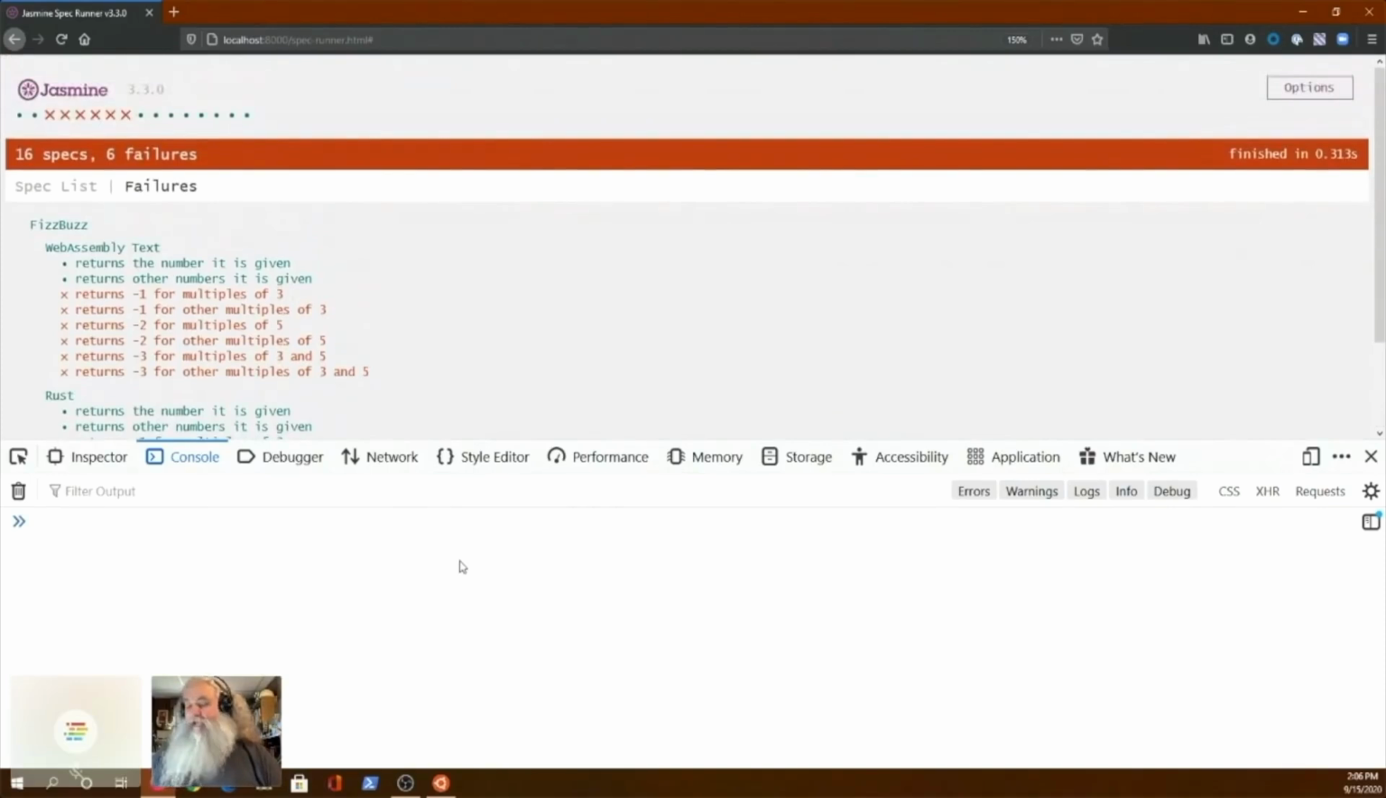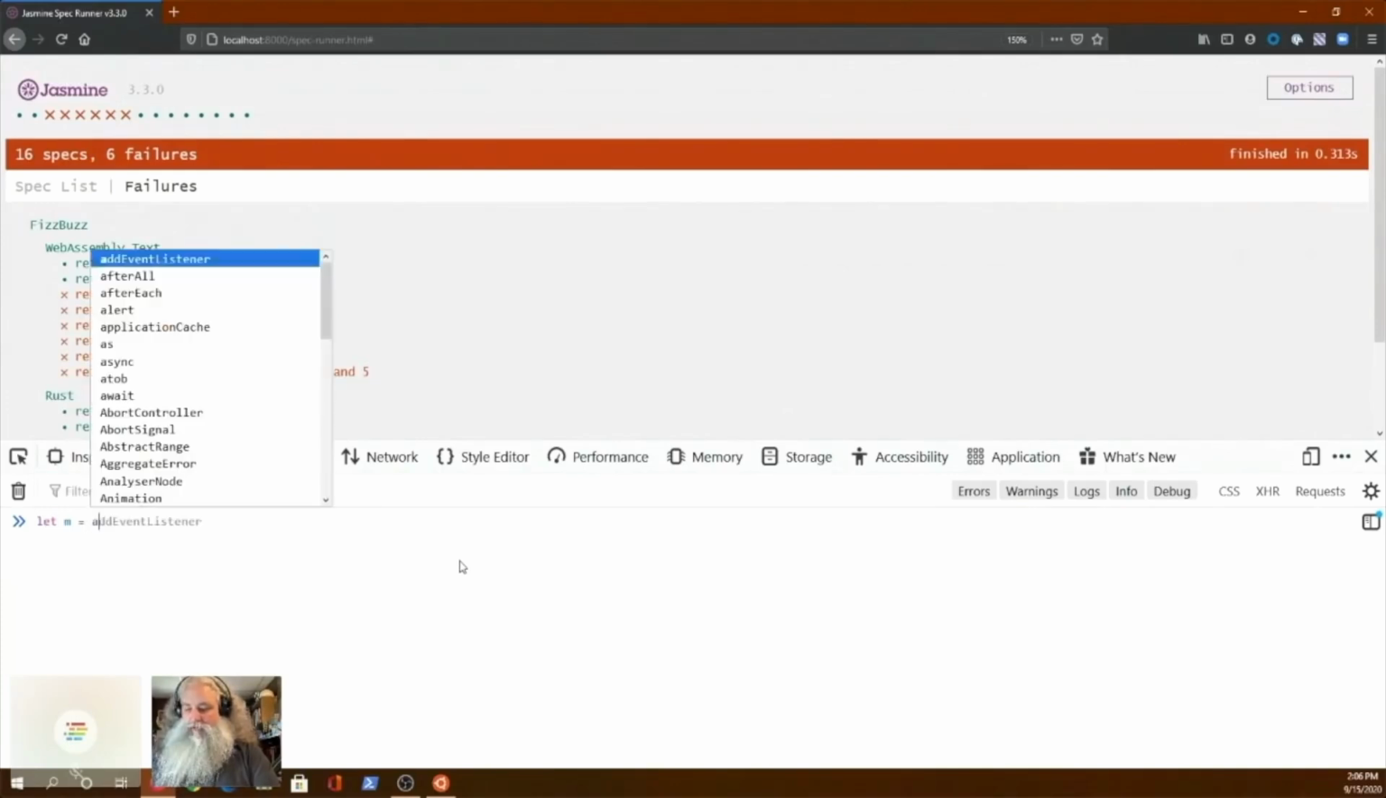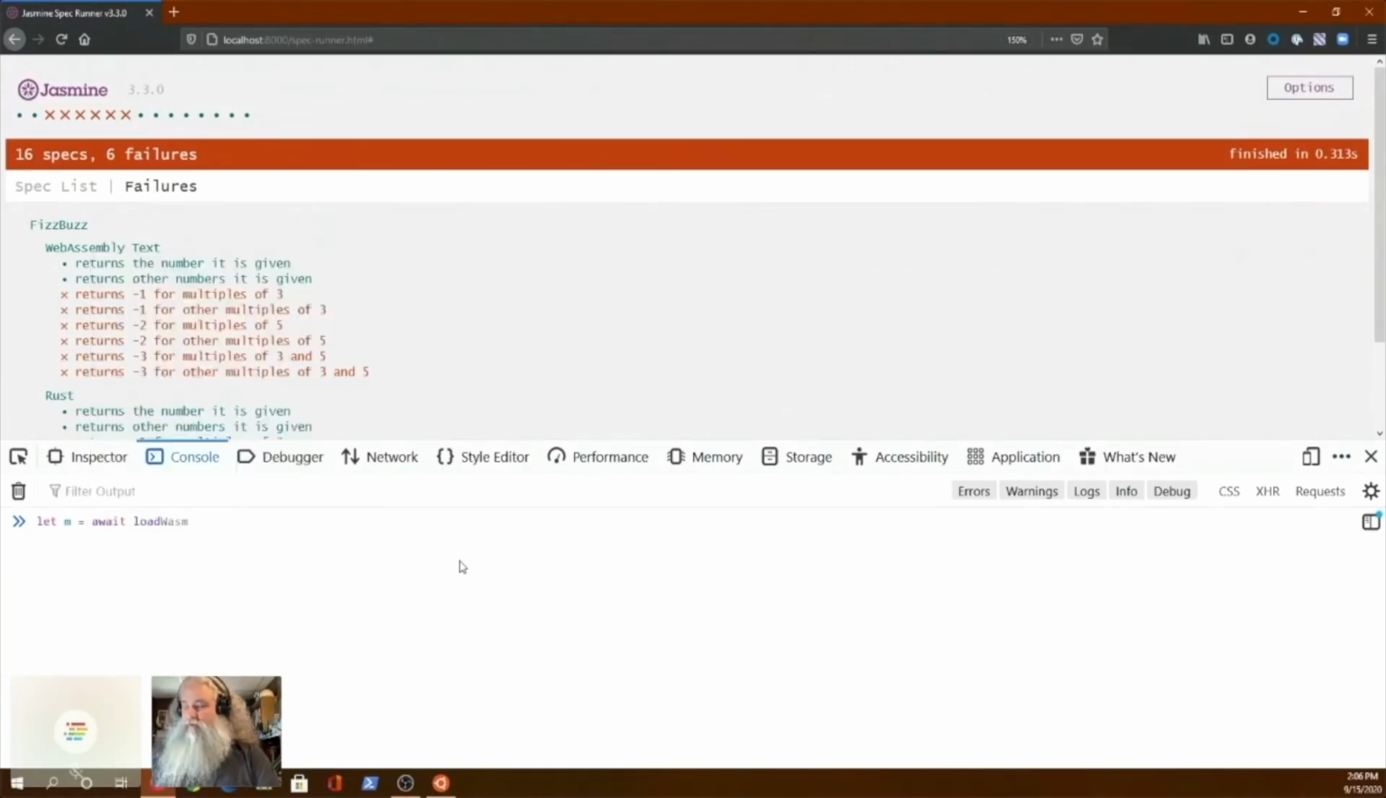And I can actually go out and pull these from the console here. So let's say let m for module equal await, and I've got a little helper function I wrote called loadWasm. And I say loadWasm wat/fizzbuzz.wasm. And then I've got a function m.fizzbuzz. It even auto detects it. And let's pass it like 15. It returns -30. Let's pass it 10. See? So that broken version is there.